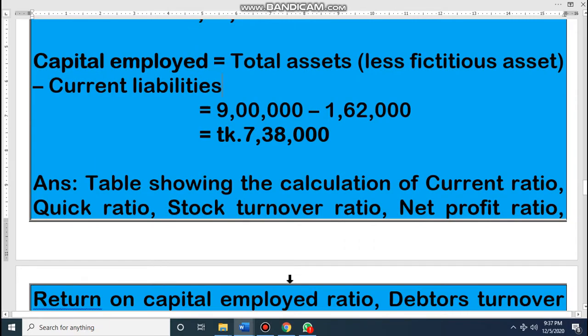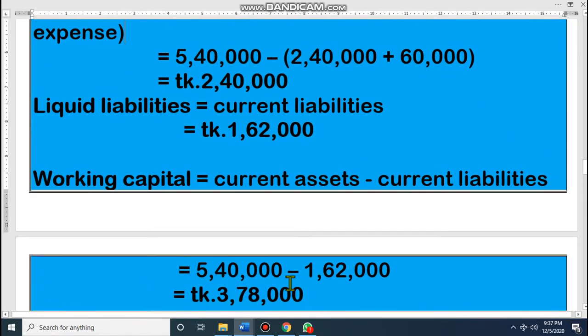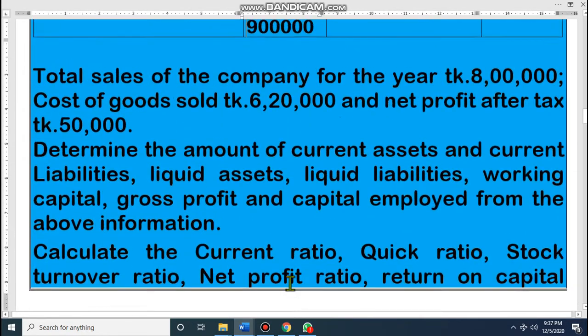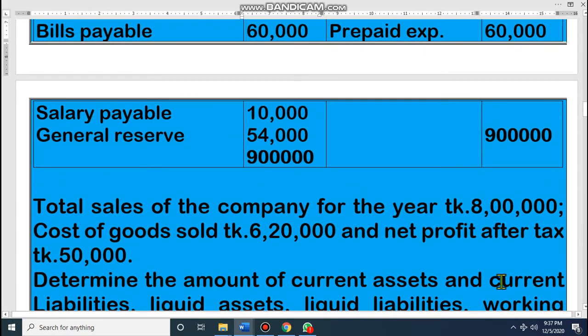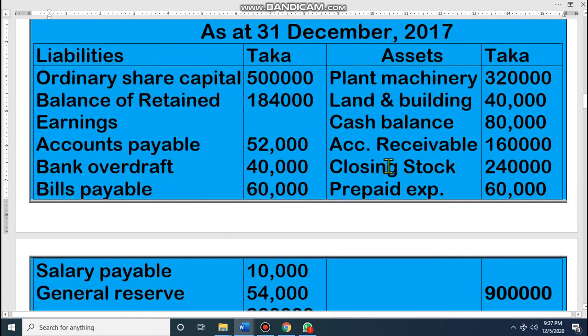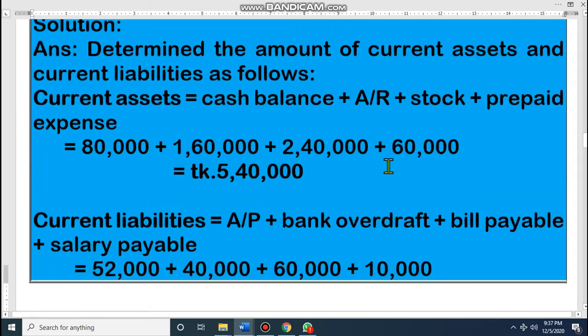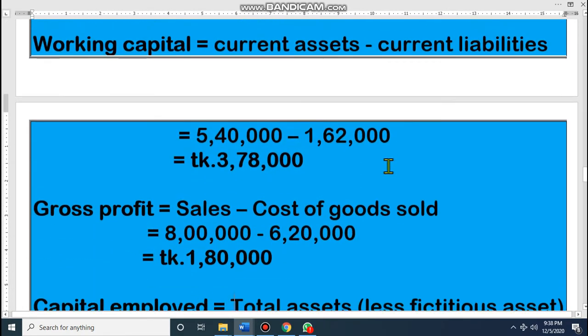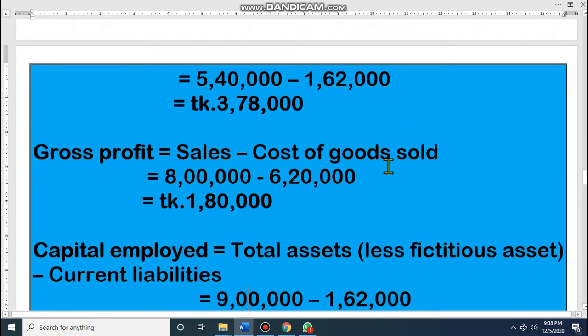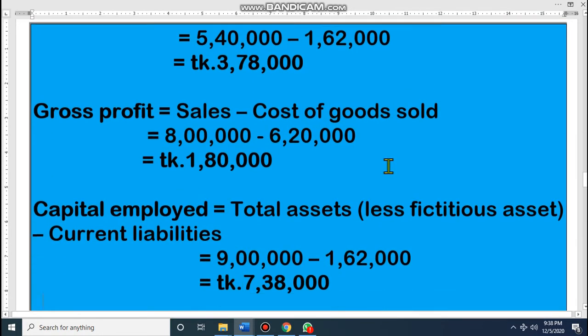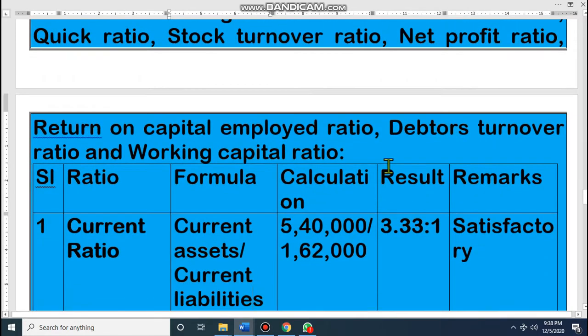Dear student, that means whatever calculation we required, we have calculated all. Look at the total asset, 9 lakh, and total liability is also 9 lakh, and here there is no fictitious asset. So dear student, all the calculation is over. Now we will apply this calculation in the formulas of ratio, then we can find out the different ratios.